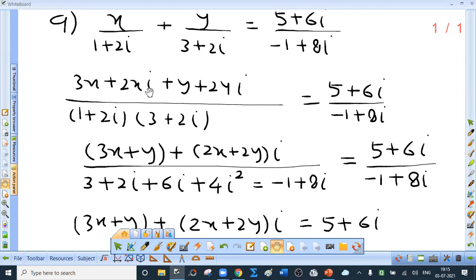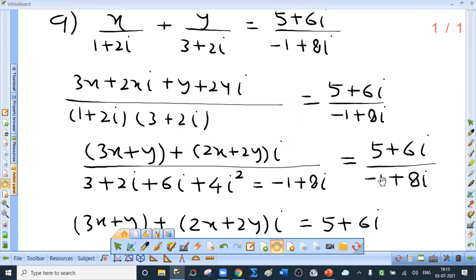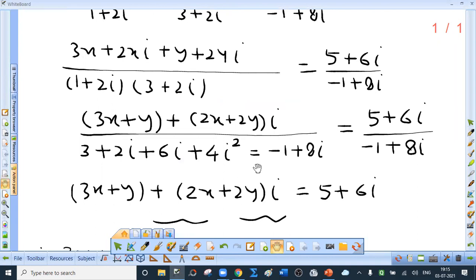You get 3x plus 2xi plus y plus 2yi and so on. What about the denominator? Open the brackets. i square is minus 1. See the cursor: 3 minus 4 minus 1, 2i, 6i, 8i. Right? Now here also the denominator is the same. We can cancel this. So we get 3x plus y plus (2x plus 2y)i is 5 plus 6i.